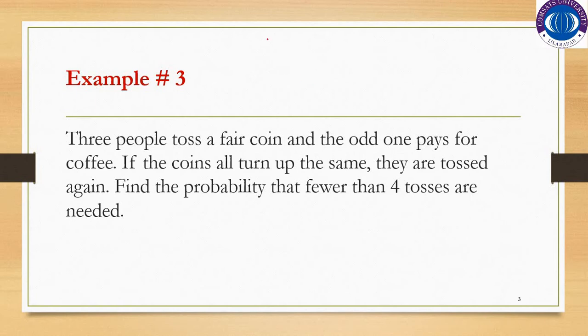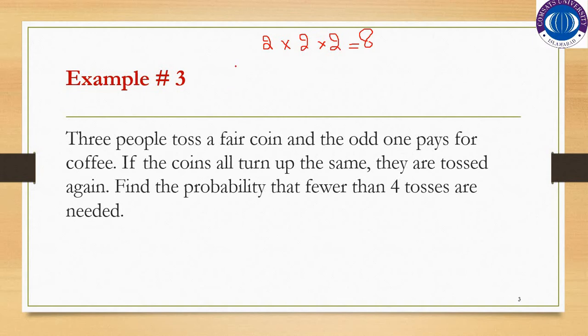As you know, if a coin is tossed one time, there will be 2 possible outcomes. And if 3 people toss a coin, the total number of outcomes will be 8. And they are saying that the odd one pays for the coffee.